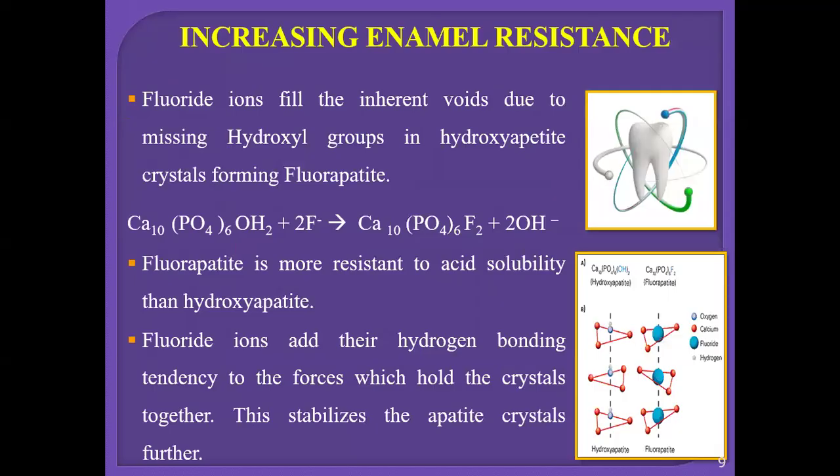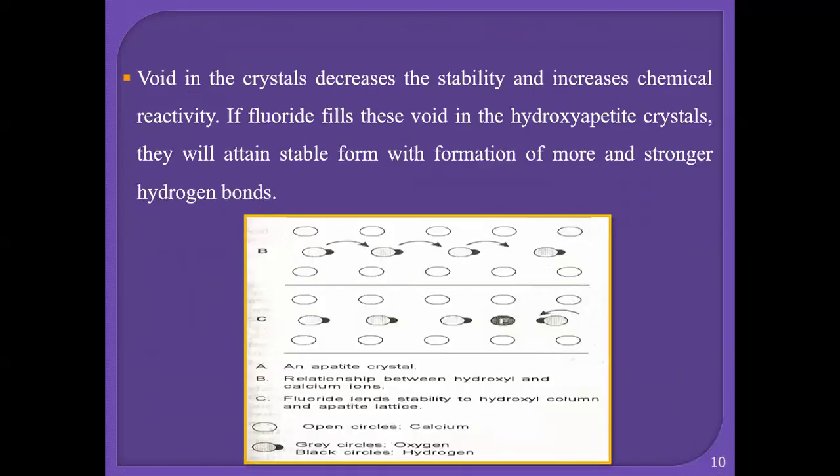So first is increasing the enamel resistance. The fluoride ions fill the inherent voids due to the missing hydroxyl group in the hydroxyapatite crystals, forming fluorapatite. Fluorapatite is more resistant to acid solubility than hydroxyapatite. Fluoride ions add their hydrogen bonding tendency to the forces which hold the crystals together. This stabilizes the apatite crystal further.